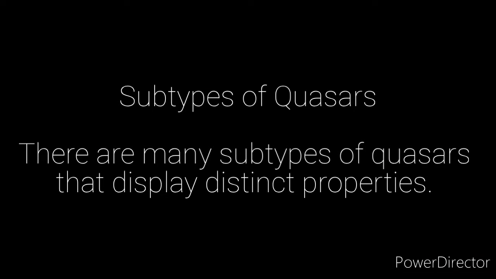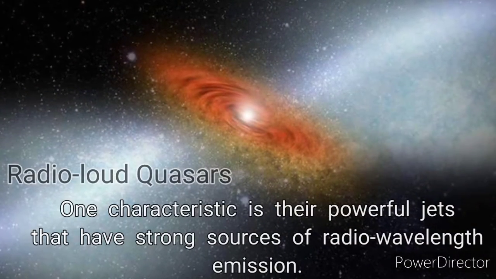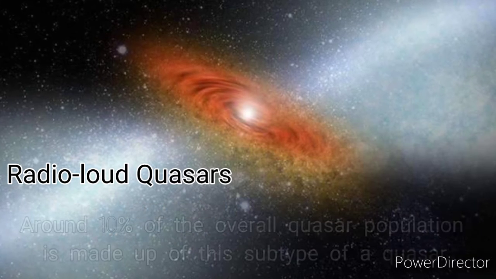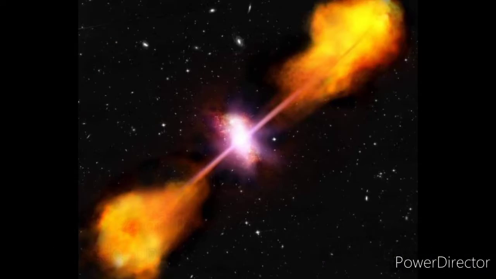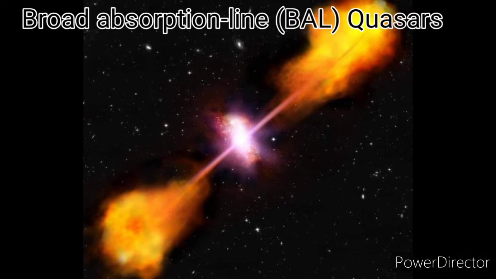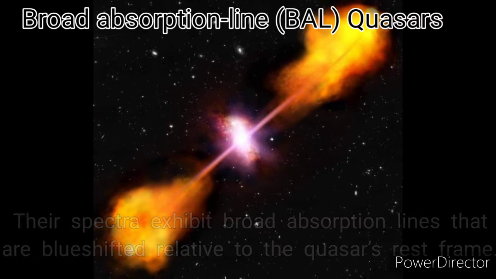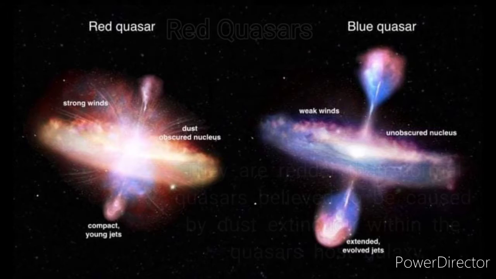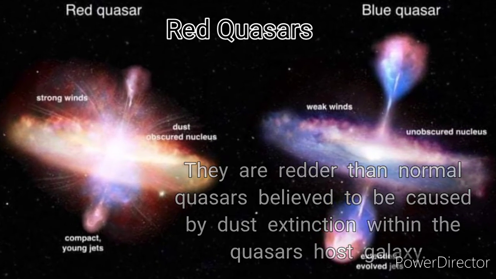Subtypes of quasars. There are many subtypes of quasars that display distinct properties. Radio-loud quasars. One characteristic is their powerful jets that have strong sources of radio wavelength emission. Around 10% of the overall quasar population is made up of this subtype. Broad absorption line, BAL, quasars. Their spectra exhibit broad absorption lines that are blue-shifted relative to the quasar's rest frame. Broad absorption lines are found in around 10% of quasars and are usually radio quiet. Red quasars. They are redder than normal quasars, believed to be caused by dust extinction within the quasar's host galaxy.